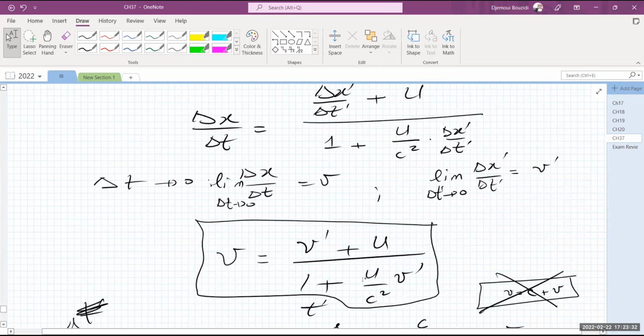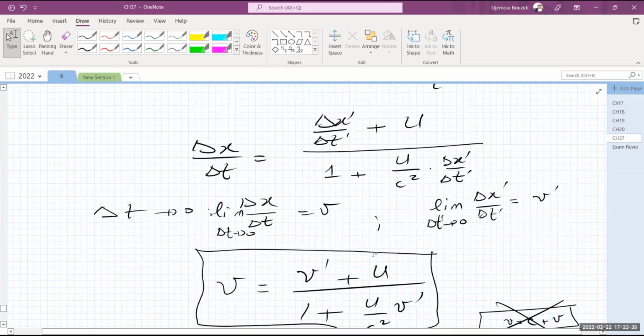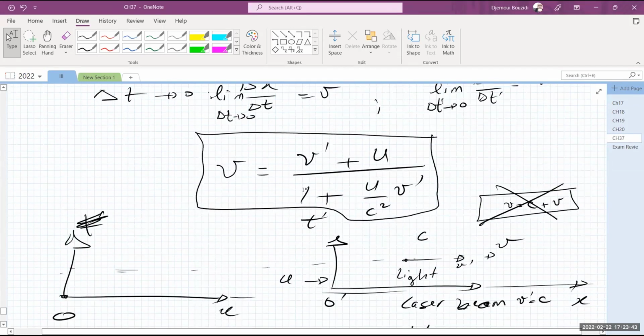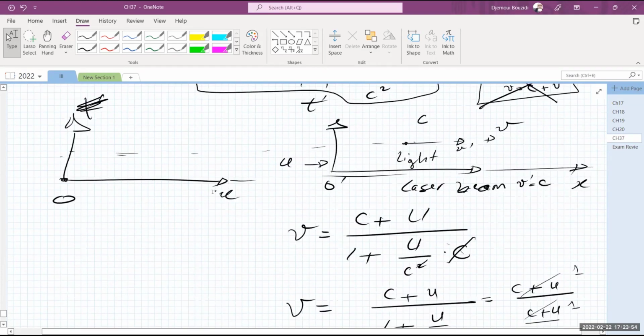So this expression is true all the time, okay? And the limit when the delta t's go to 0 gives you a V prime, and gives you a V. So the velocity V is equal to V prime plus U over 1 plus U over c squared times V prime. And now when you substitute V prime equals C, you're going to find the C again in here.